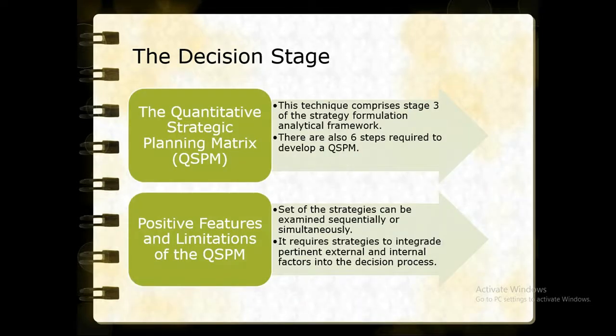Decision stage. The decision stage is where analysis and intuition provide a basis for making strategy formulation decisions. The matching techniques just discussed reveal feasible alternative strategies. In this decision stage, there are 2 parts: first is the quantitative strategic planning matrix, and the second is the positive features and limitations of the QSPM.